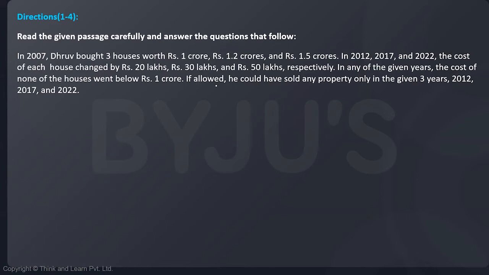So we are supposed to use the data from here. Instead of dealing with crores and lakhs, let's change this 1 crore to 100 lakhs, and 120 lakhs and 150 lakhs. And then we will have a zero, which is common. So I'm going to write these as 10, 12, 15, and the changes as 2, 3, and 5.